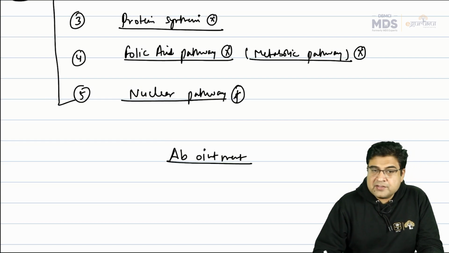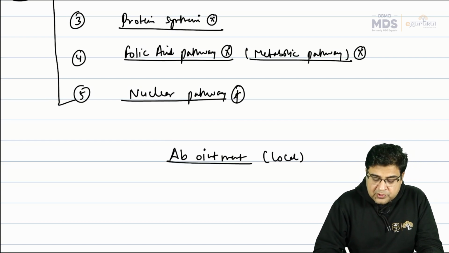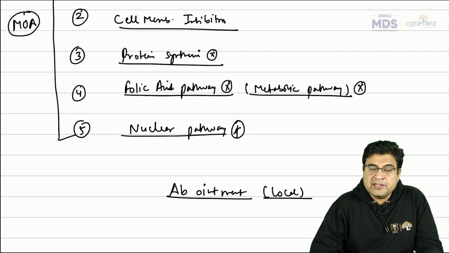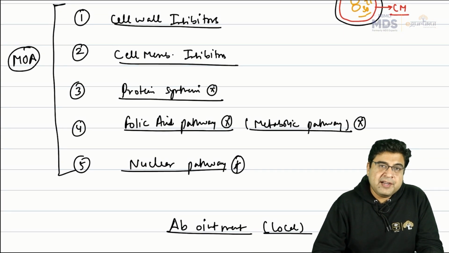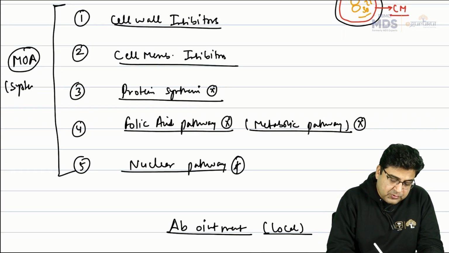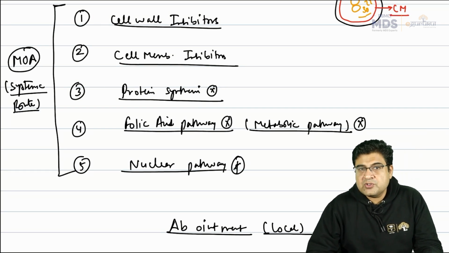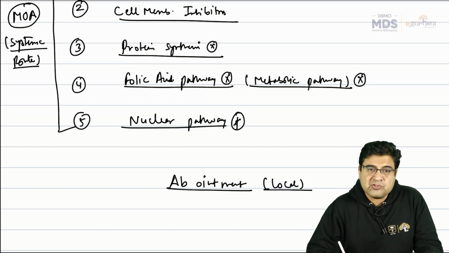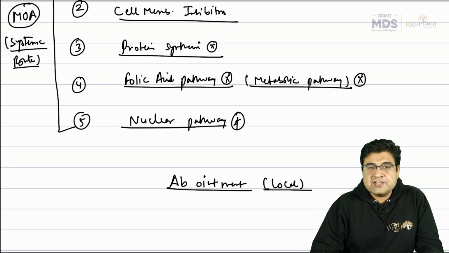So antibiotic ointments are applied by the local route, but the above 5 groups of antibiotics are given by the systemic route. So local antibiotics are not very important for the exam, so we will not give much importance to this topic, but we will discuss the above medicines in detail.